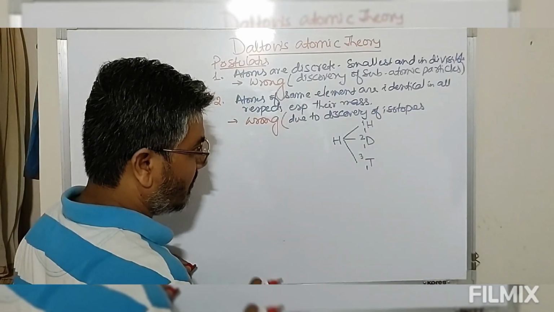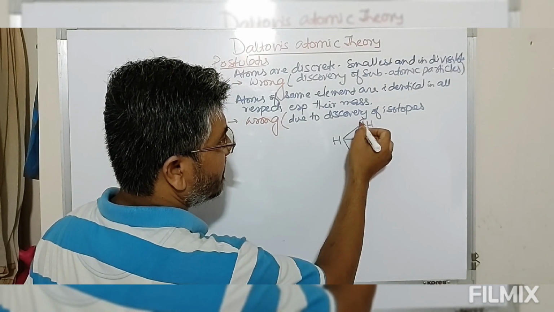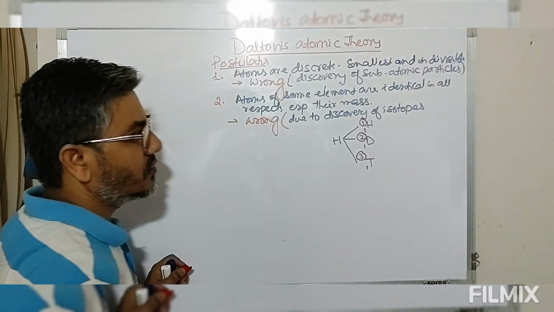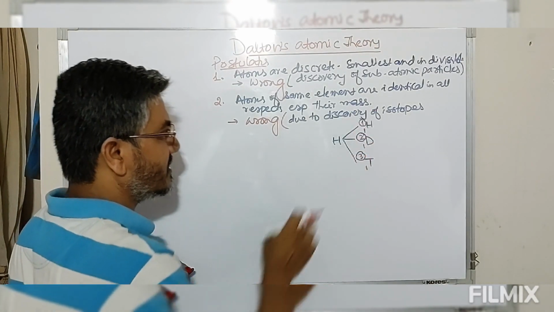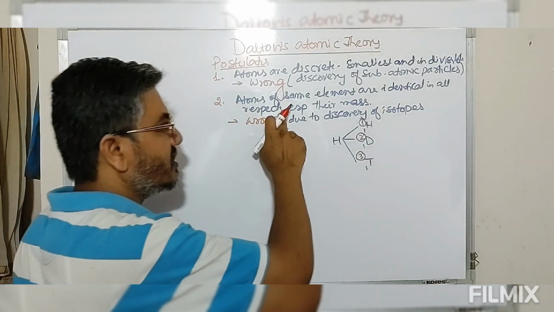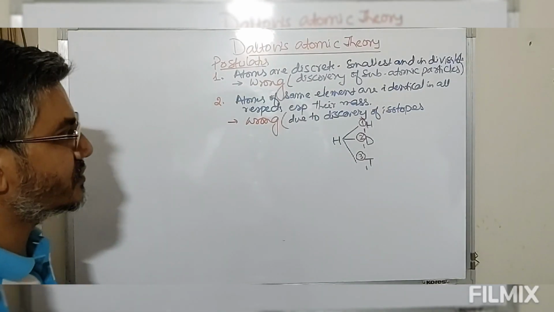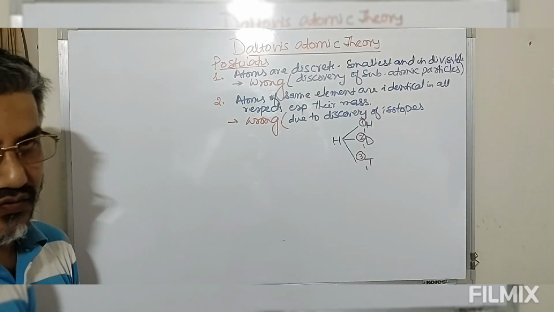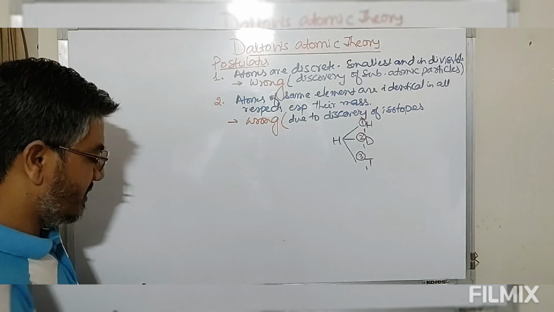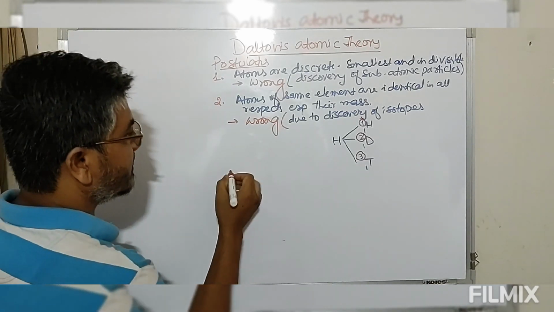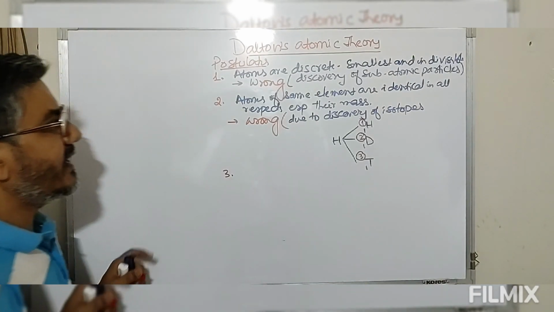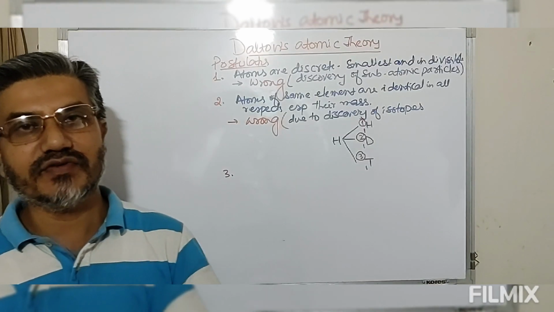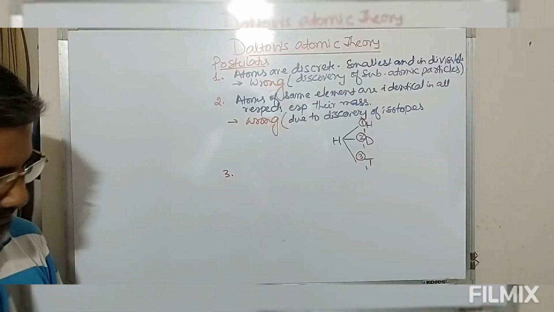Now apart from this, look at this. The first one has mass number 1, the second has mass number 2, the third has mass number 3. So we have different masses. So the statement that their masses should also be identical comes out to be incorrect. This is due to the discovery of isotopes. Then the next postulate given by John Dalton regarding the atom is: if atoms of the same element are identical, then atoms of different elements should have different properties.